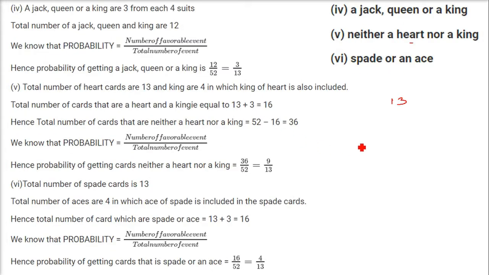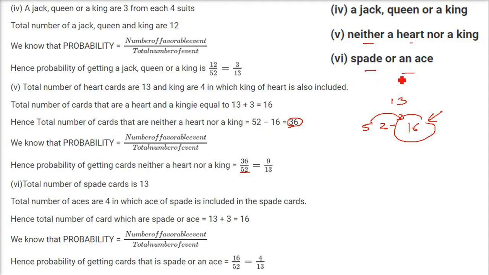16. Now this 16 is heart and king. So neither heart nor king means you have to subtract it from 52. So neither this was heart or a king, and when you want neither, you have to subtract it from the total number. So 52 minus 16 will be neither heart nor a king. So now we have 36 as the favorable case and 52 is your total number of cases. So it will be 9 by 13.